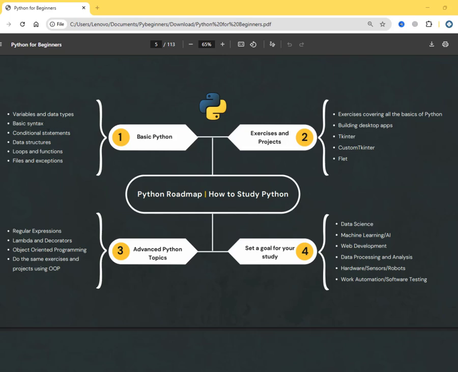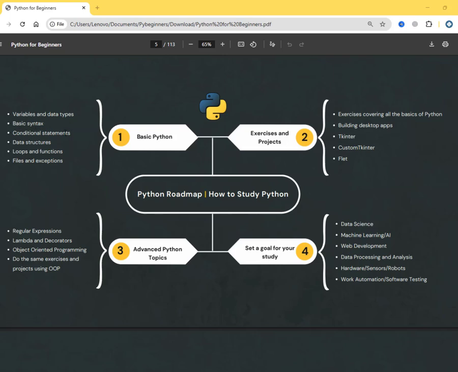In our case, the basic syntax of Python programming language, because if you can understand the syntax, how to write a function, how to write a class, how to create a variable, how to define the data types, which data type is better for you to use, how to write a for loop, that means you already know this programming language, okay. But then after some time you will just learn how to make use of this programming language, okay. So that's why it's very good for you to understand the basic syntax of this programming language.